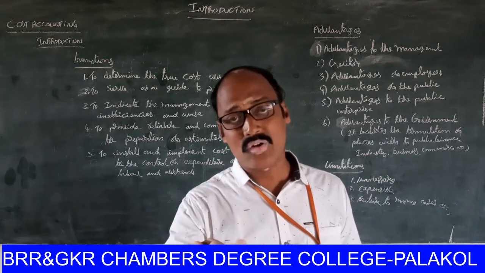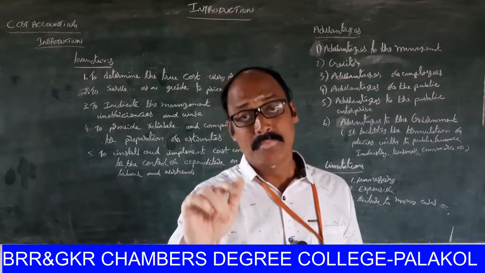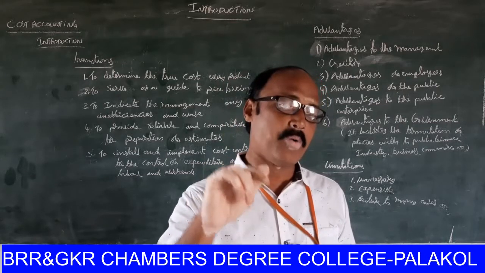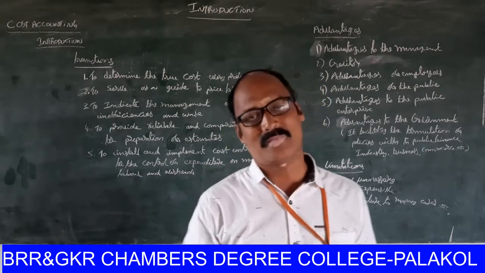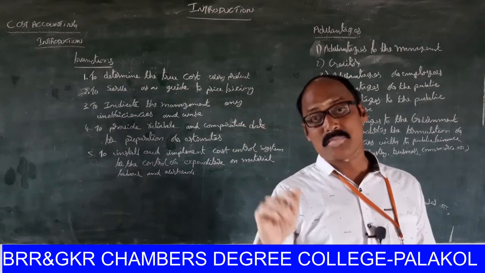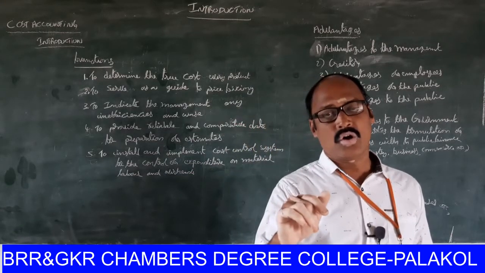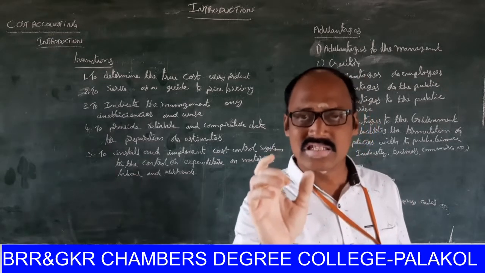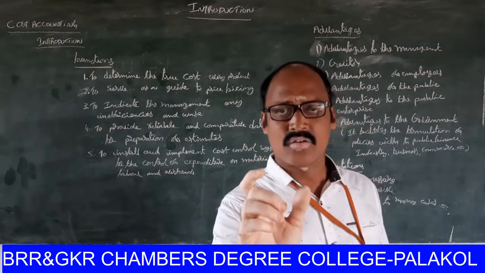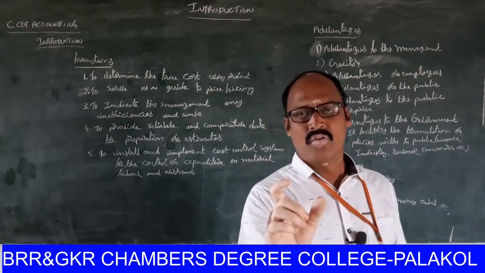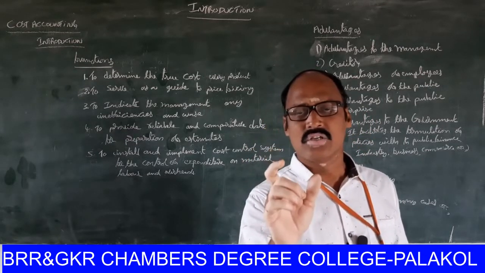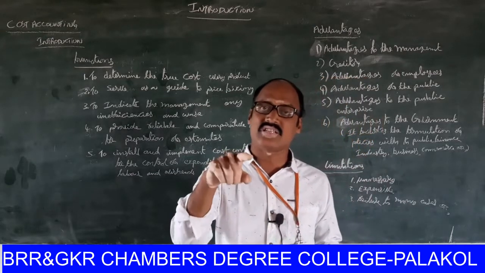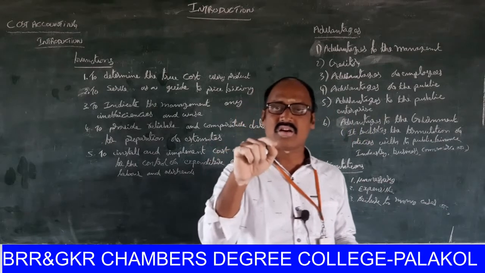But the cost accountancy records the data in the books in an objective wise manner. Objective wise manner means: why the cost is incurred, what is the reason to impose the cost, why the cost was expended. These situations are all considered when a cost is recorded in the books.